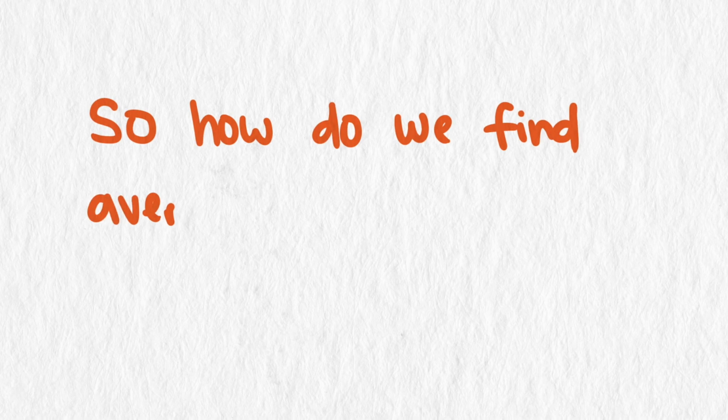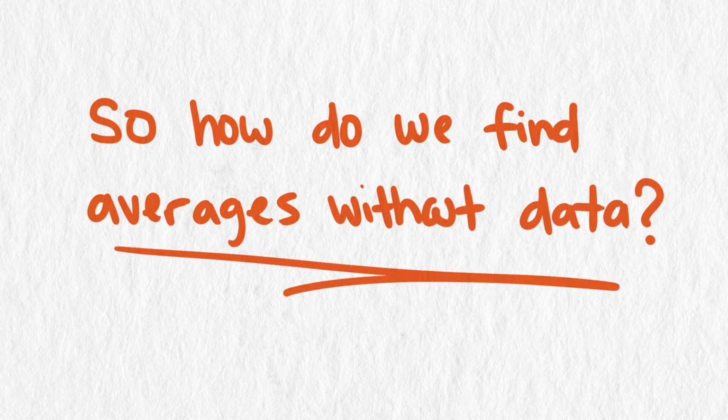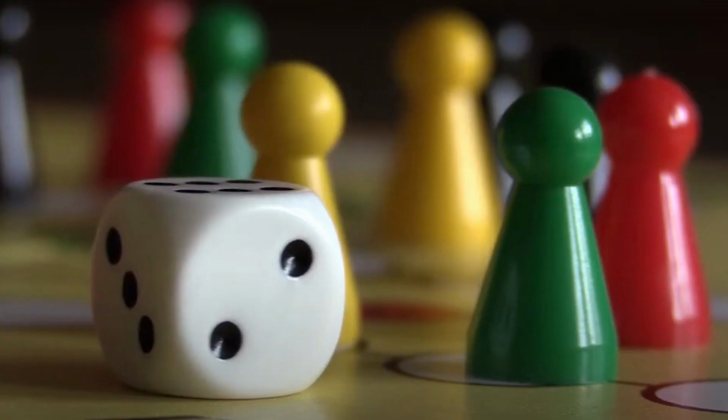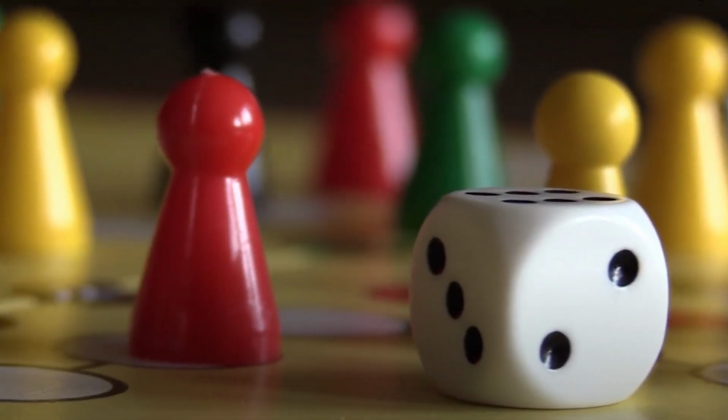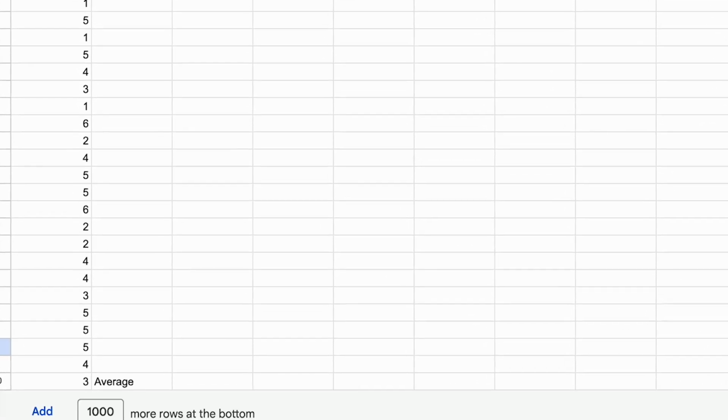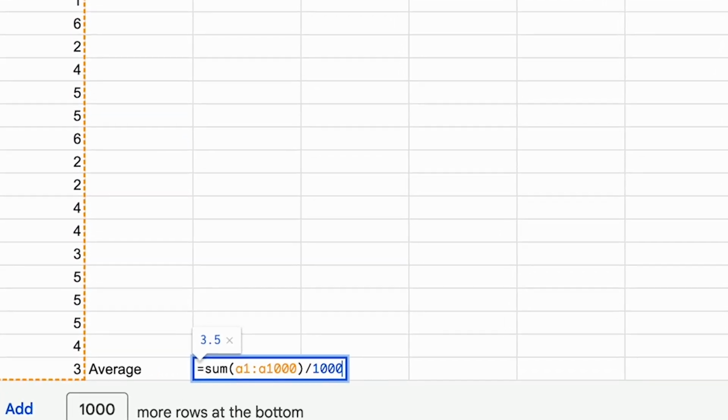So how do you calculate averages when you don't have data? Well, let's look at a simple situation. What if we wanted to know how many moves, on average, you expect to move in a board game by rolling a fair 6-sided die? We could roll the die a lot of times, say a couple thousand, write down the result each time, then add them all up and divide by the total number of rolls.